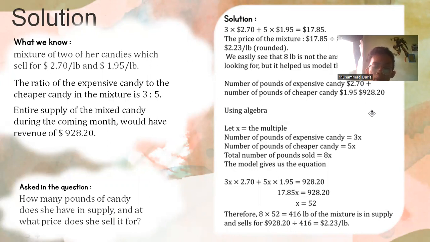The model gives us the equation 3x times 2.70 plus 5x times 1.95 is equal to 928.20, so 17.85x is equal to 928.20.